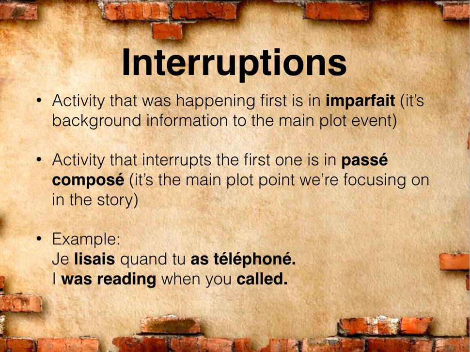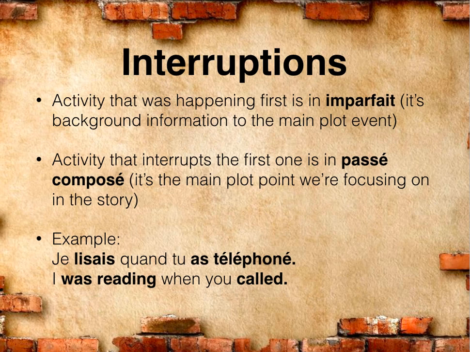An interruption sentence will actually have both tenses in the same sentence. So whichever activity was happening first is in the imparfait. That's because this is considered to be background information. The activity that interrupts the first one is in the passé composé. This is the main plot point that we're focusing on in the story. So we have some kind of a background going on, la-di-da-di-da, boom, one specific event happens and it catches our attention, and that's what we're focusing on.